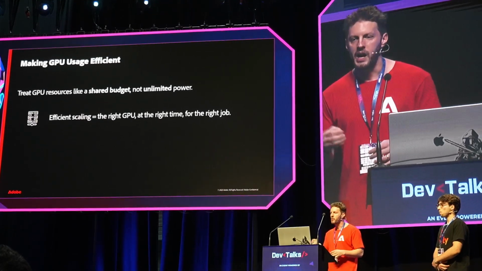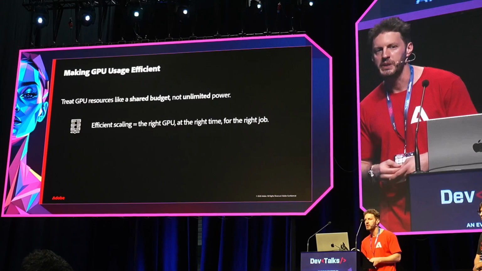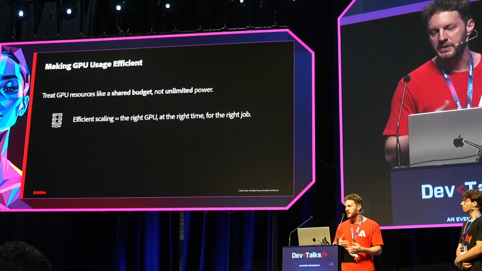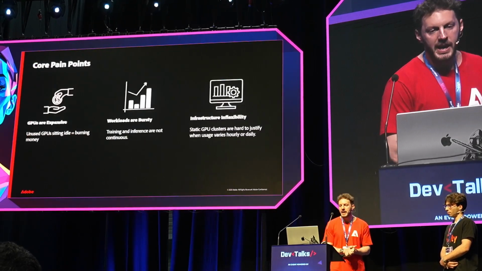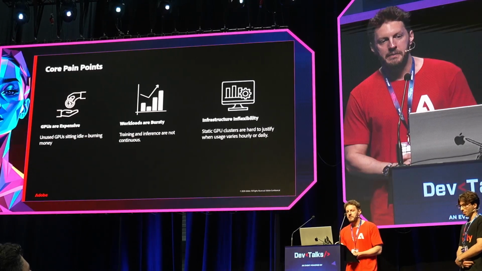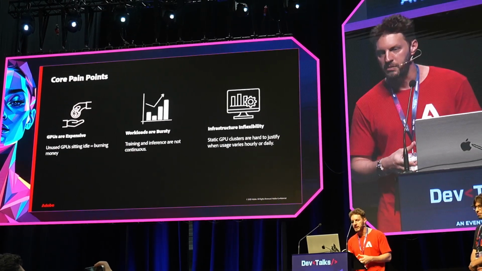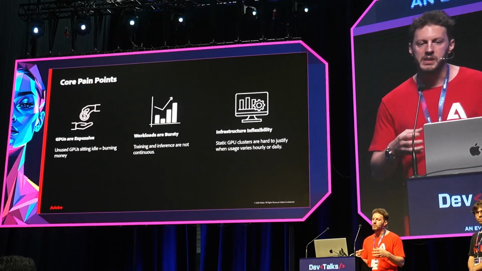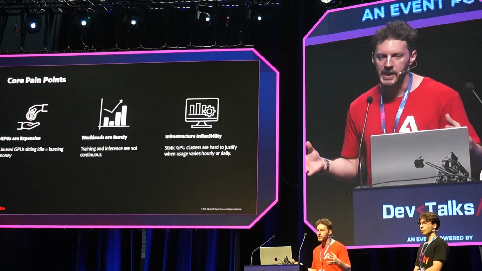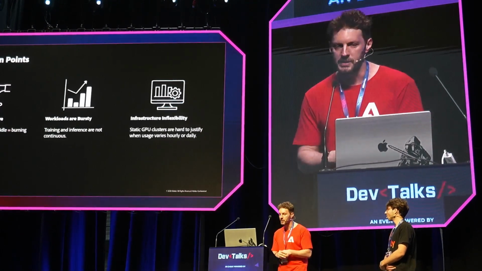depends not only on how you use the GPUs, but also on how efficiently you rebalance the GPUs between your applications. So we need an efficient scaling mechanism for GPUs to have the right GPU at the right time for the right job. And for now, it is very difficult to be efficient with GPU. We'll talk about that. Of course, GPU is expensive and it's difficult to be efficient because any mistake can cost a lot of money. But also, because of this bursting workflow, it's very hard to justify a static pool of GPUs, right? So you need a mechanism to not have a static pool of GPUs that stay idle for a lot of time.